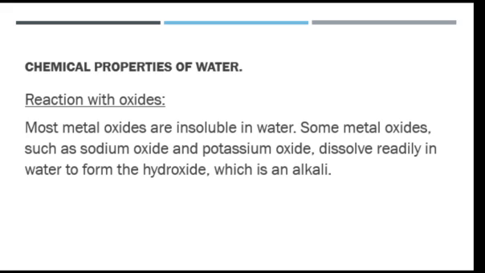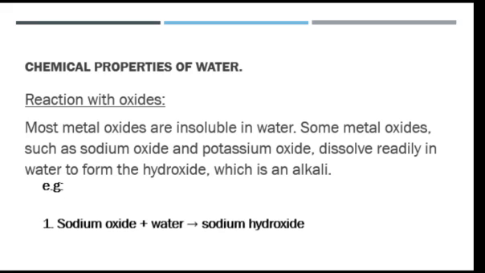Okay, looking at reaction with oxides. Here we'll be looking at two oxides, metallic oxides and non-metallic oxides. For metallic oxides, when a metal oxide reacts with water, an alkali is formed as a result. We have some examples like sodium oxide and potassium oxide. If any of these is dissolved in water, we are going to have the hydroxide of the metal, which is a good example of a base.